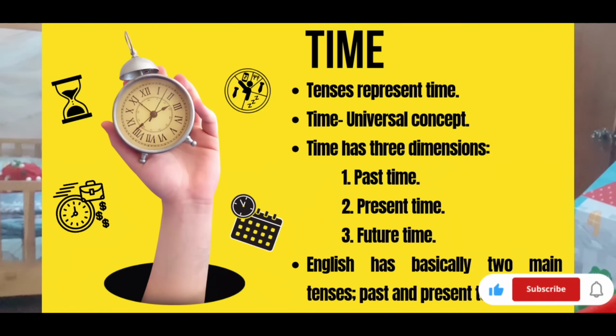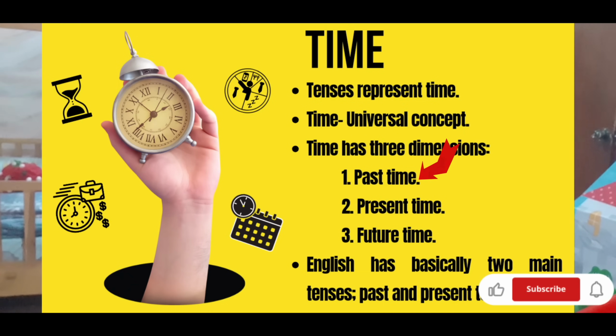Why are the tenses used? Tenses are used to represent time. Time is something which is a universal concept. Why am I saying it is a universal concept? I will explain this later. I'm coming to this point also. But before that, let me mention that time has three divisions.